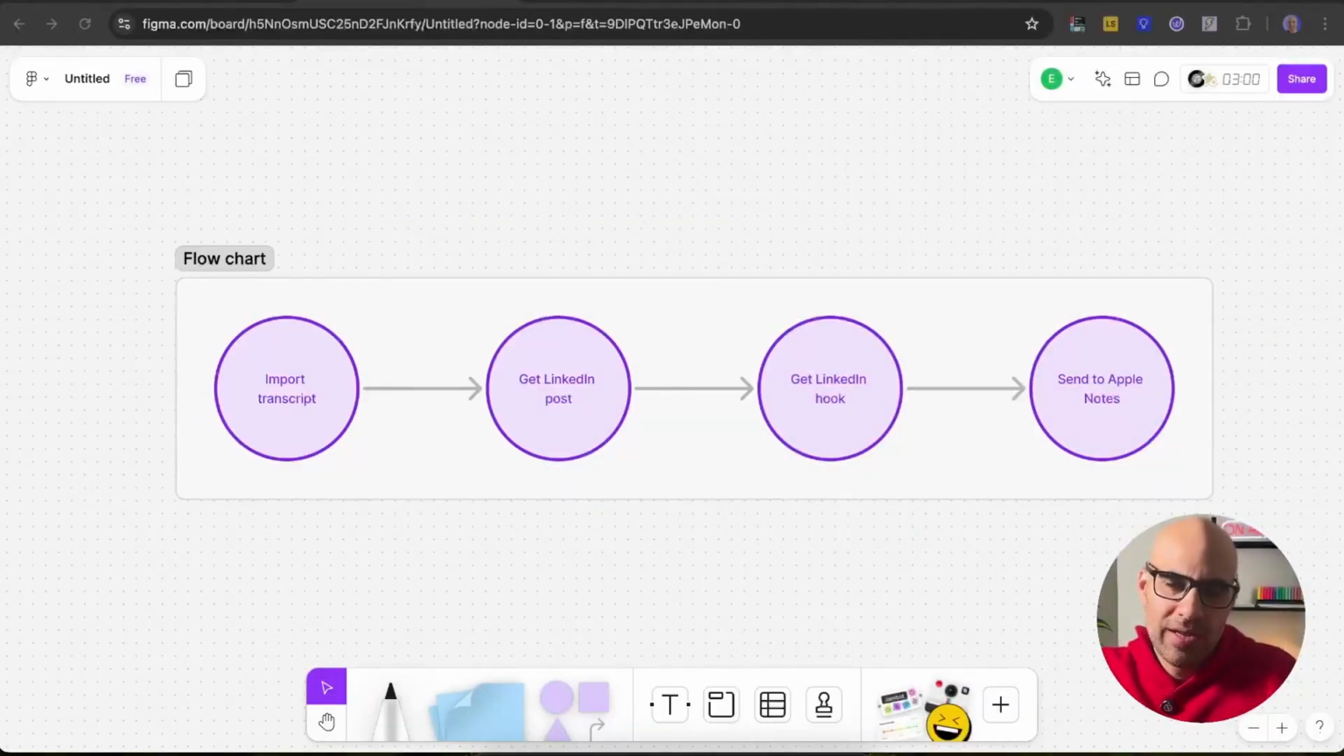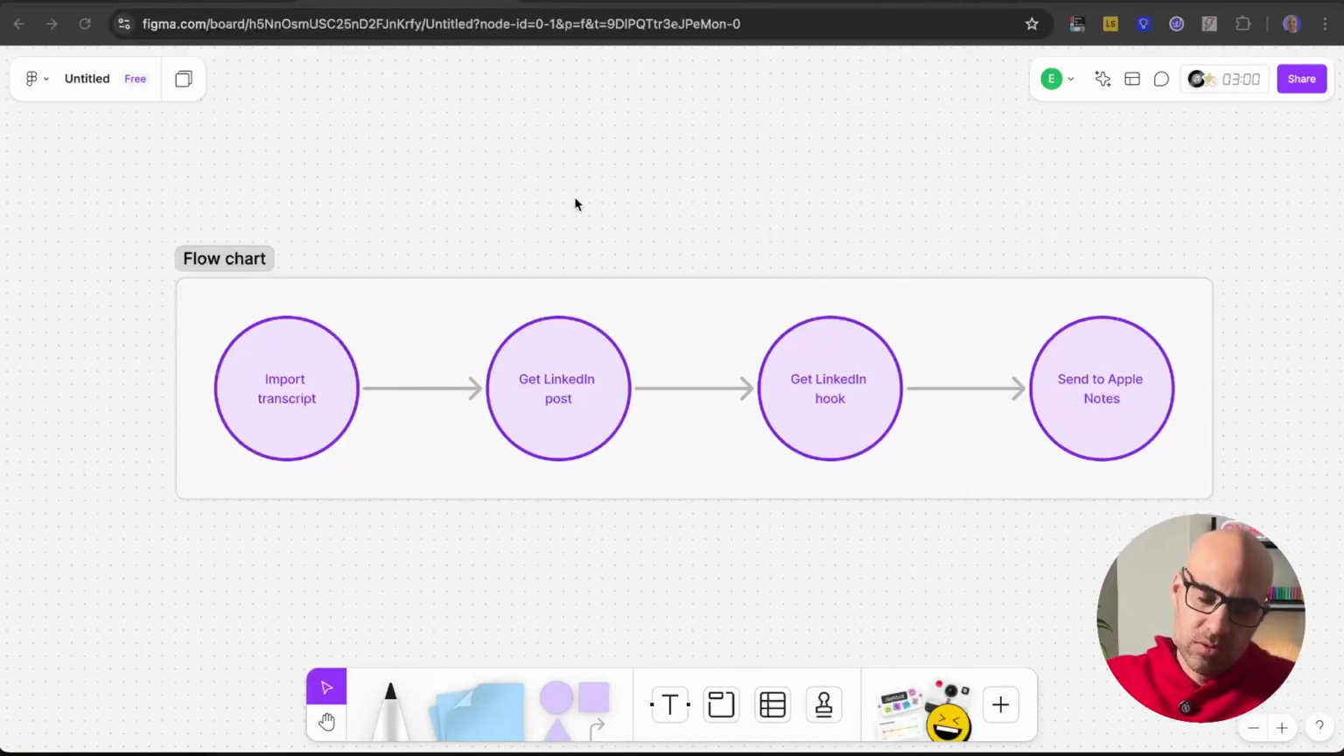Let's get started. Okay, so let's see today how I can take my video transcripts and automatically, with Apple Shortcuts, create a LinkedIn hook, a LinkedIn post, and also send it to Apple Notes. It is a very simple workflow and we can see it here. First of all, I input a transcript from Apple Shortcuts. Then it connects to the ChatGPT application and creates a LinkedIn post and LinkedIn hook in 2 steps. And then at the end, it will send all the results to Apple Notes.